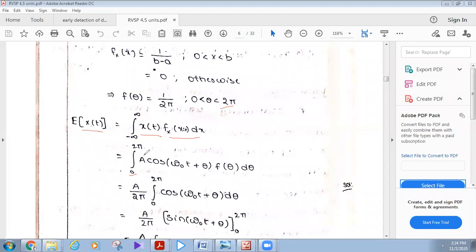Now we have taken 0 and 2 pi here. And what is the value of x of t? x of t is A cos omega c t plus theta, which is a random process given in the problem, and f of theta is the density function of a random variable. Here we are considering theta in place of x because he has given theta as the variable. For that, we have to integrate with respect to the variable theta, so this is d theta.